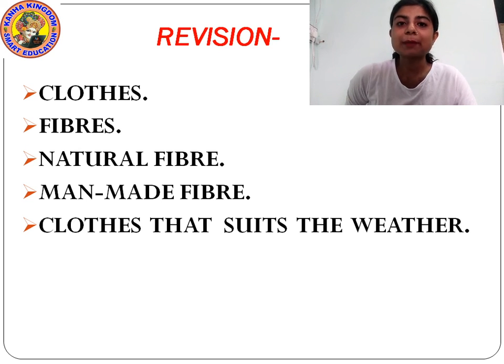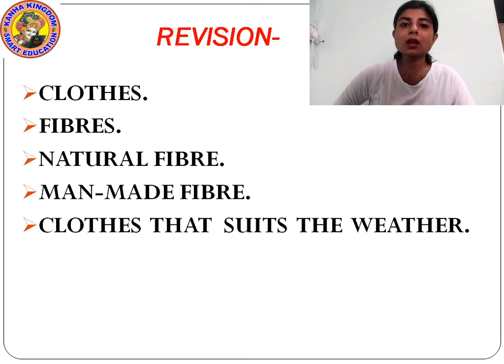And what are man-made fibers? Man-made fibers are those that are made by man, that are not obtained naturally. These man-made fibers are also called synthetic fibers. Nylon, acrylic, polyester, these are some examples of man-made fibers.